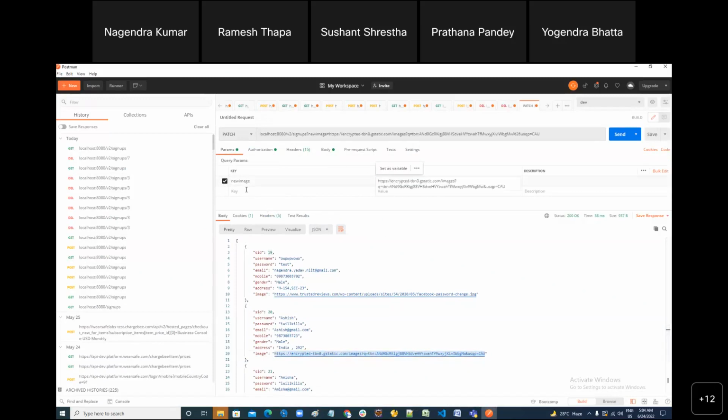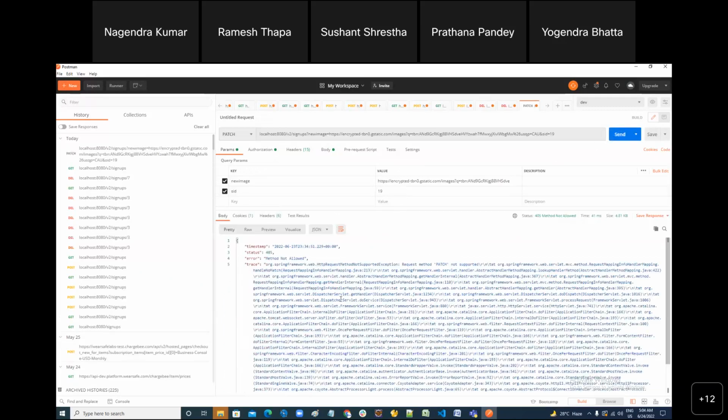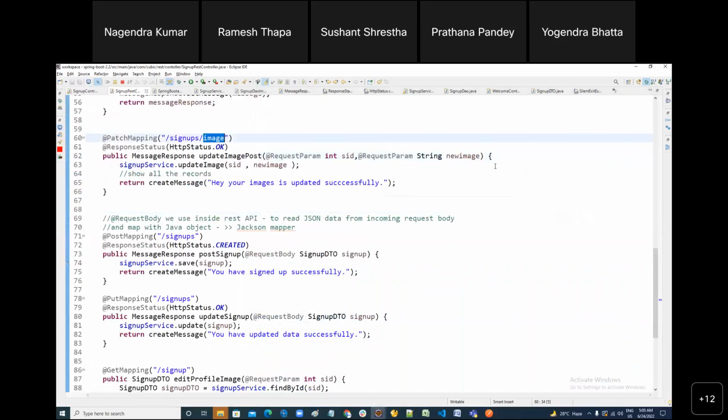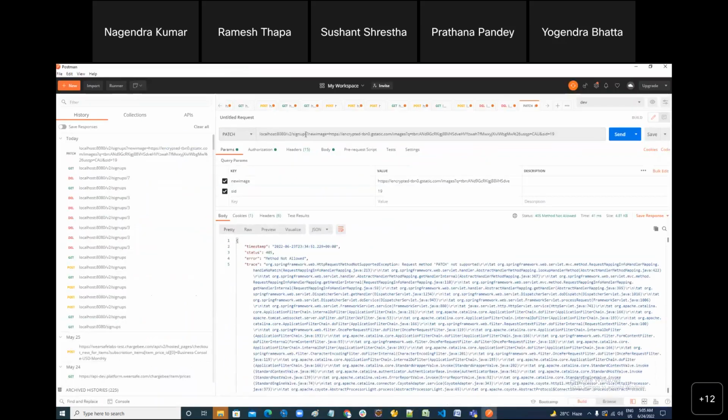And you can pass SID as well. SID is 19. Like here, your data is HTTPS in last Facebook password change.jpg. Now it is going to be replaced with this photo. Done? No, method is not allowed. It's saying that because I'm giving the wrong URL. Your URL is sign up slash image. You forgot it? Yes. Now it should work.